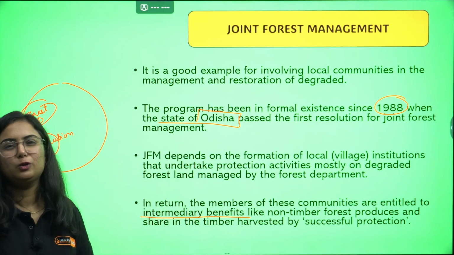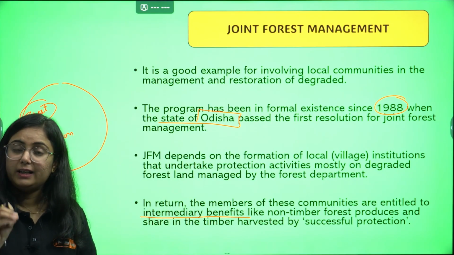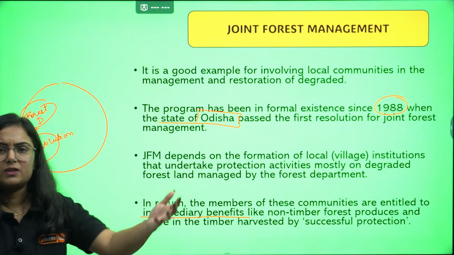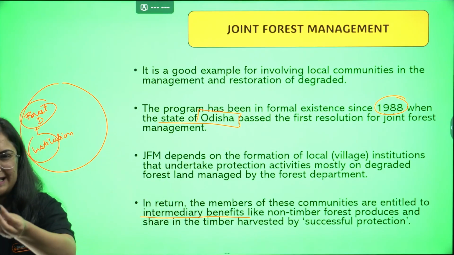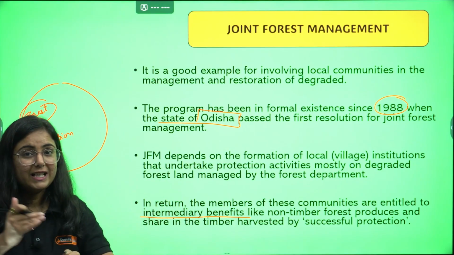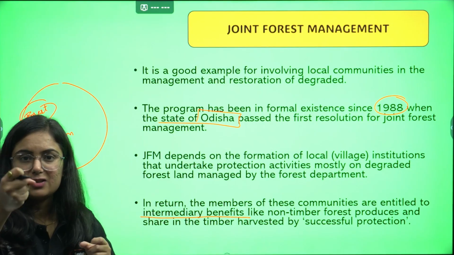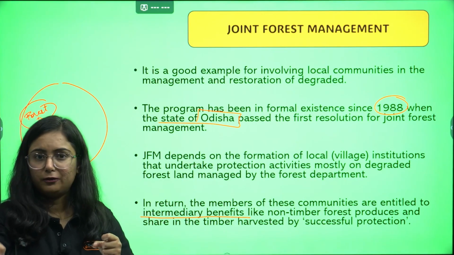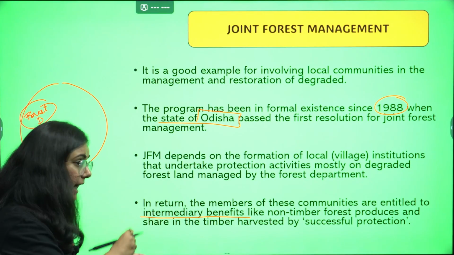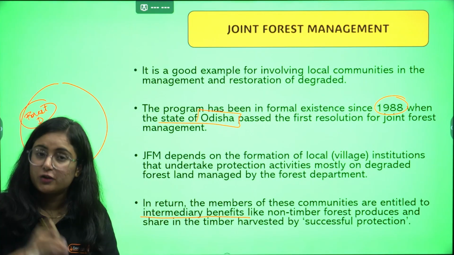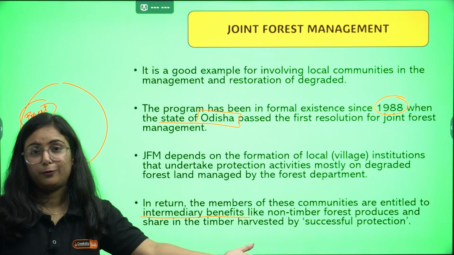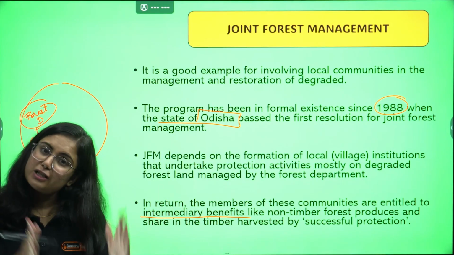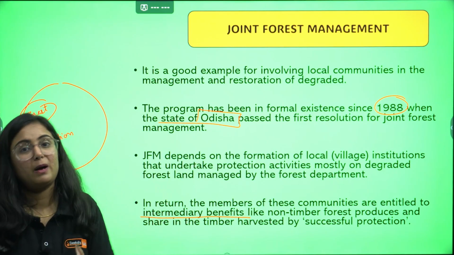Timber we need to protect. Other than timber, there are various products produced in the forest like rubber, etc. The communities will get that benefit and can strengthen their economy with their help. And if they have successfully protected or restored the degraded forest, they will even get the timber products. This was promised by the forest department.